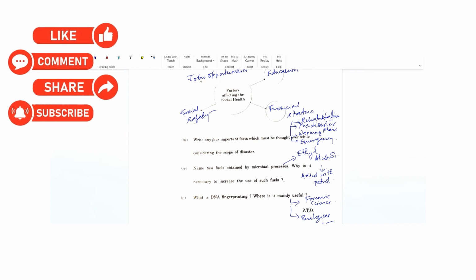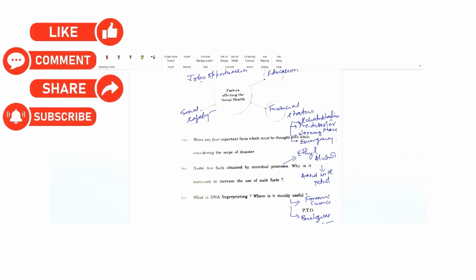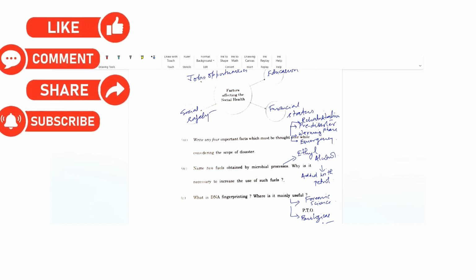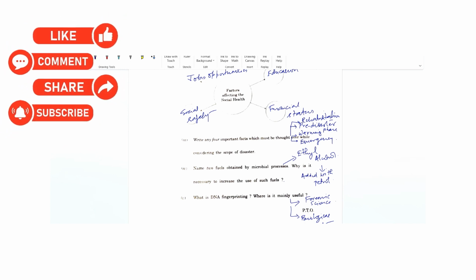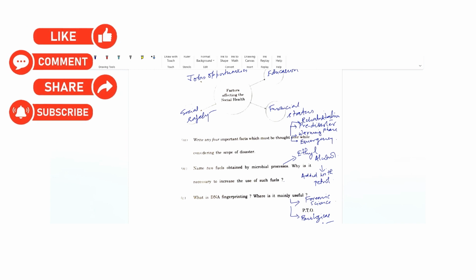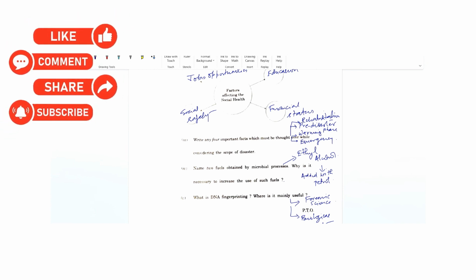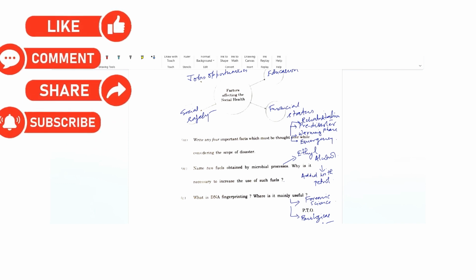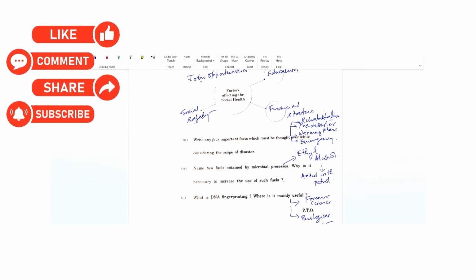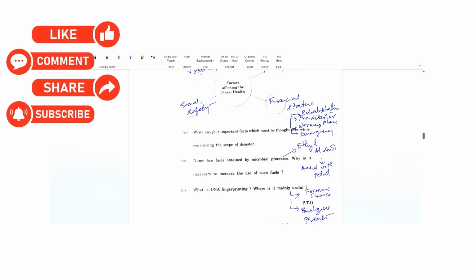Similarly, name 2 fuels obtained by microbial process, and why is it necessary to increase the use of such fuels? One which comes to my mind is ethanol, which is ethyl alcohol, and it is added to petrol because it's a clean fuel. When it burns, it does not emit the toxic gases like petrol. Plus, it also saves the amount of petrol which we normally import from other countries.